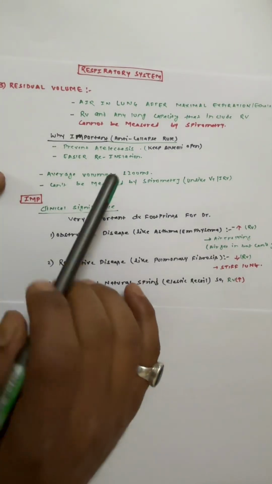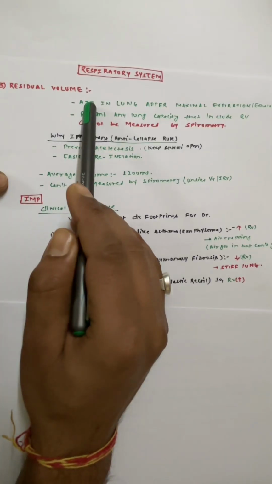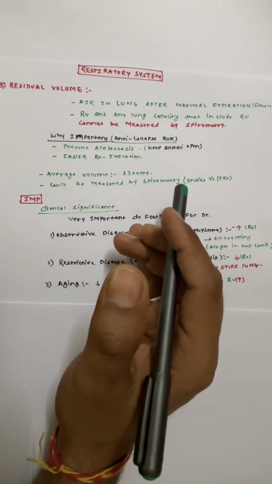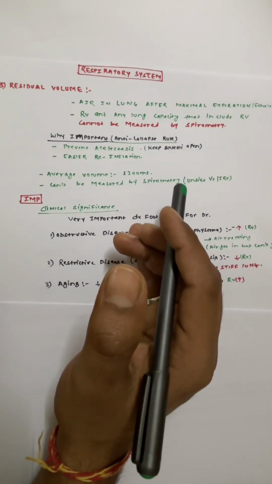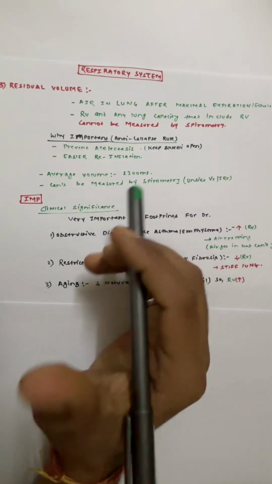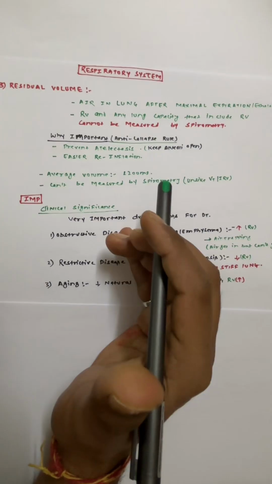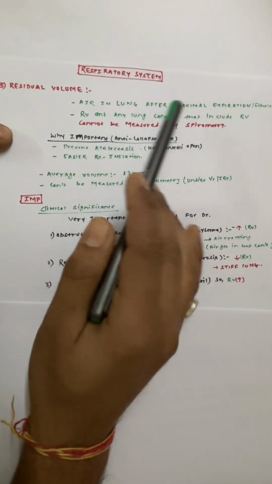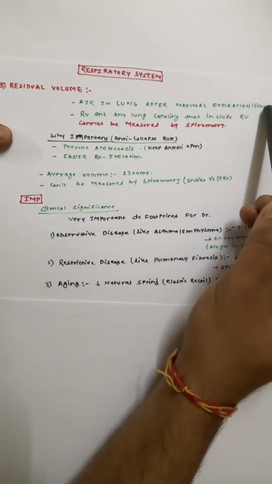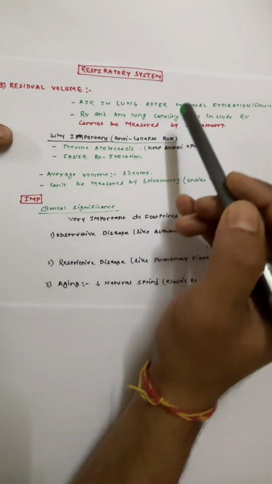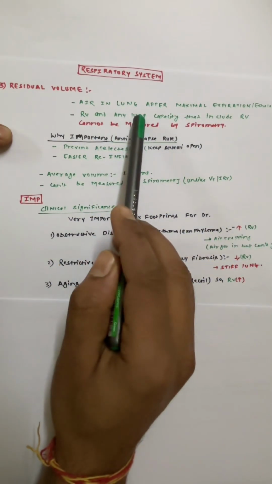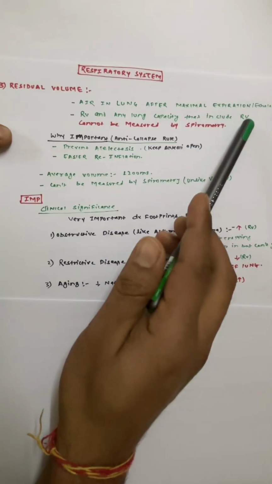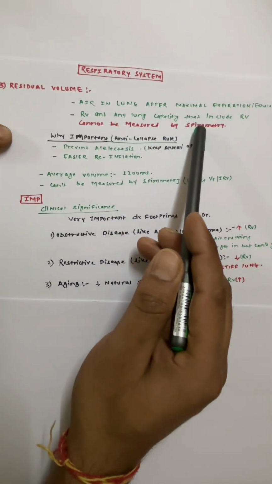Now the next is residual volume. Just think of it as the air that never leaves our lungs. Even after you blow out as hard as you can, some air stays in the lungs to prevent them from collapsing. So residual volume is the air in lungs after maximal expiration or exhalation. Just remember this line: residual volume, or any lung capacity that includes residual volume, cannot be measured by spirometry.